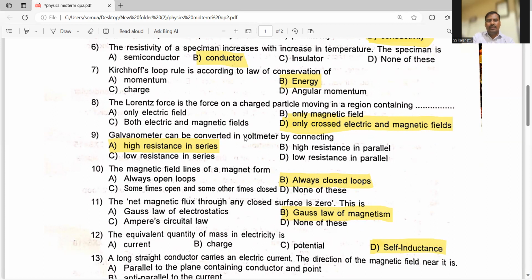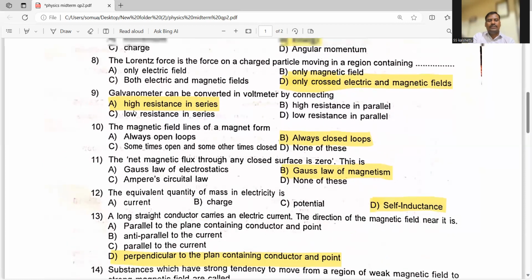I think C is the right answer, because the Lorentz force contains both electric and magnetic fields. So option C is the right answer here, right?